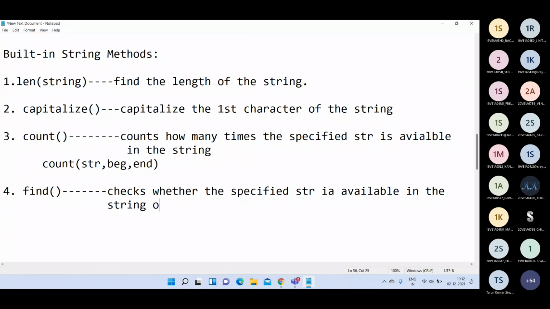The count function counts how many times it repeated, but this find function will check whether the particular substring is available or not. This also takes three parameters: one is str, the second one is the starting index, and the third one is the ending index.